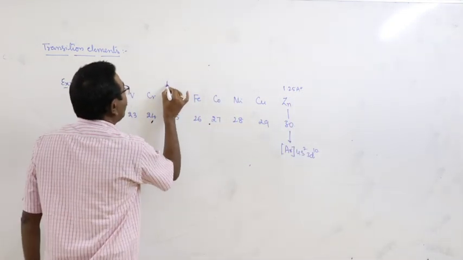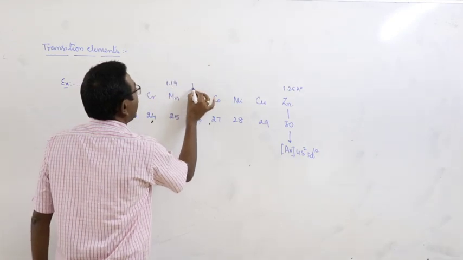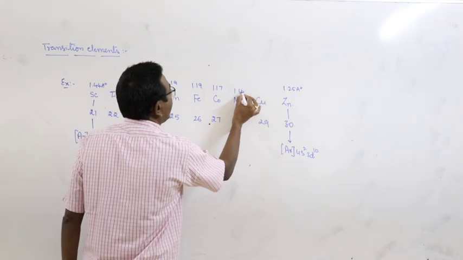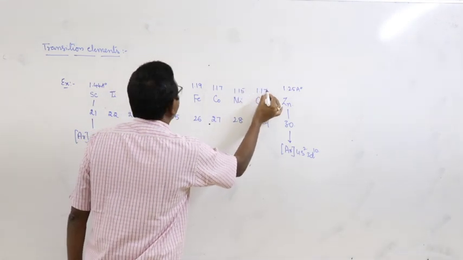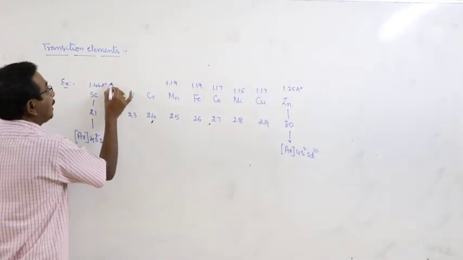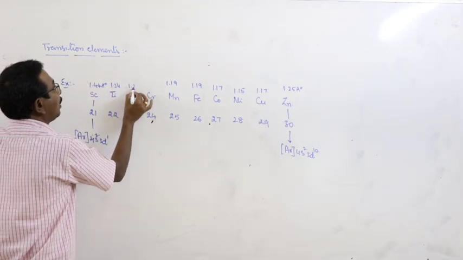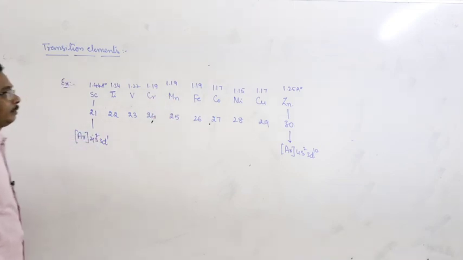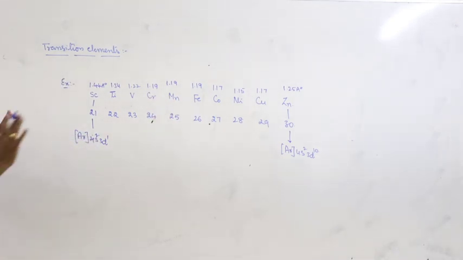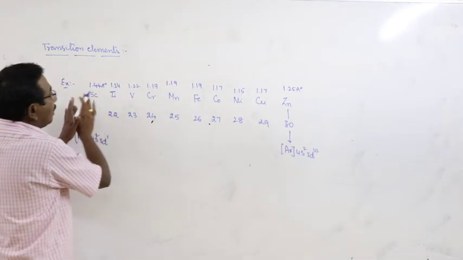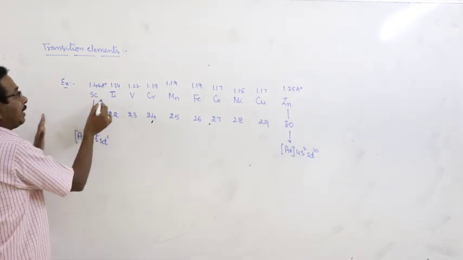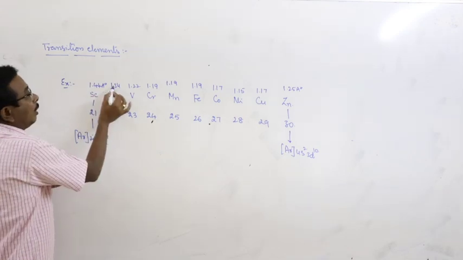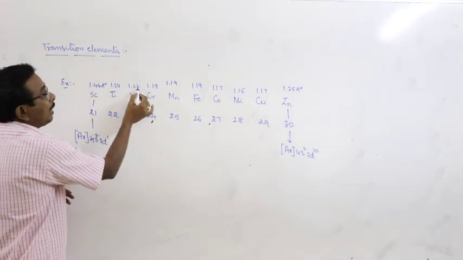But in the case of manganese 1.19, 1.17, 1.15, and once again 1.17. And titanium 1.34, 1.22 and 1.19. Look at the atomic radius of the transition elements. This is the first transition series: 1.44, 1.34, 1.22.